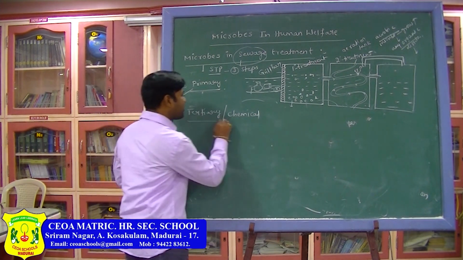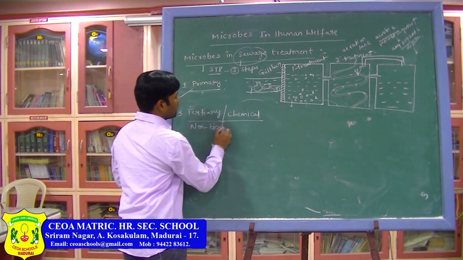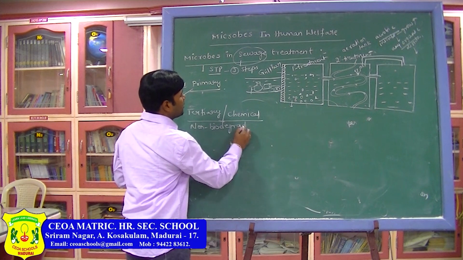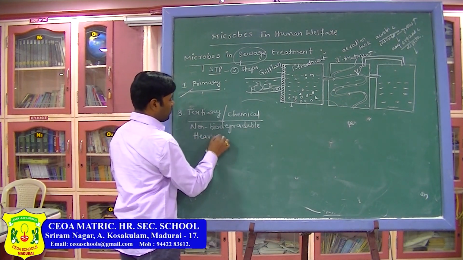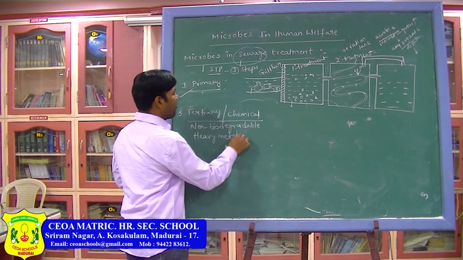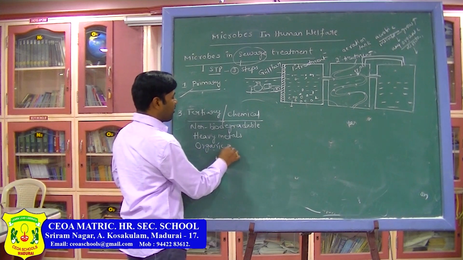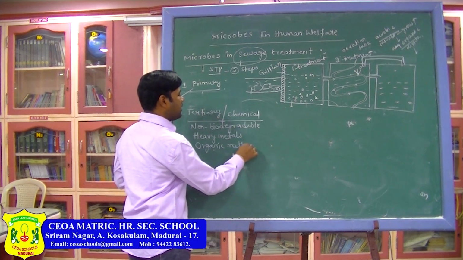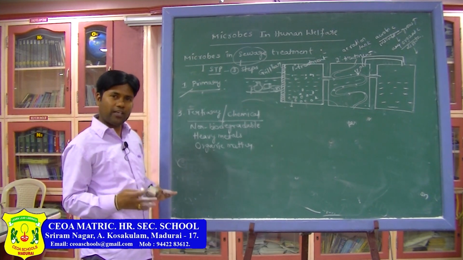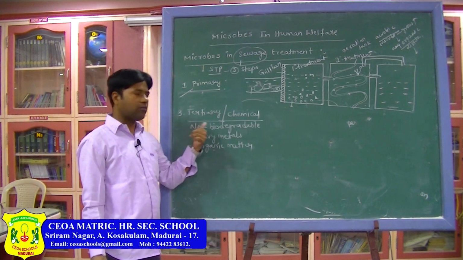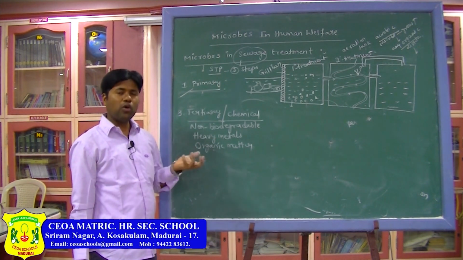Still some non-biodegradable particles, heavy metals and some amount of organic matter are present in this water. In this water, meaning after the secondary treatment, in the water we got, some non-biodegradable heavy metals and organic matter are present. So how can we remove them?